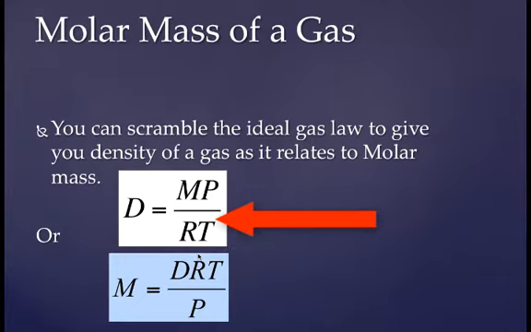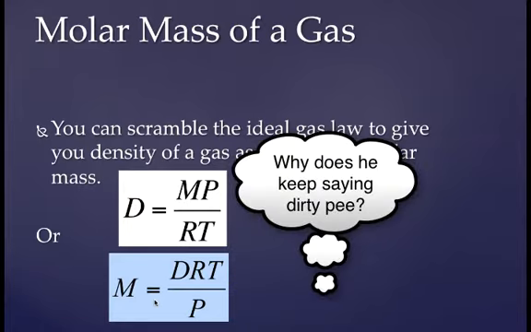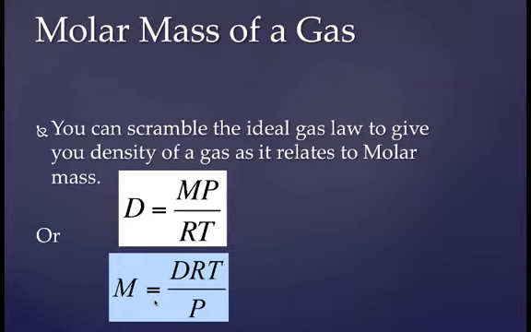But the one I really want you to know is the one down there on the bottom. It's in blue. The molar mass of a gas is equal to dirty P. Dirty P, dirty P. Just say it, dirty P. The molar mass of a gas is equal to dirty P. And remember, go down a little bit on the P, and you'll remember to put it on the bottom. Dirty P. If you remember that, then you can find the answer to this problem.